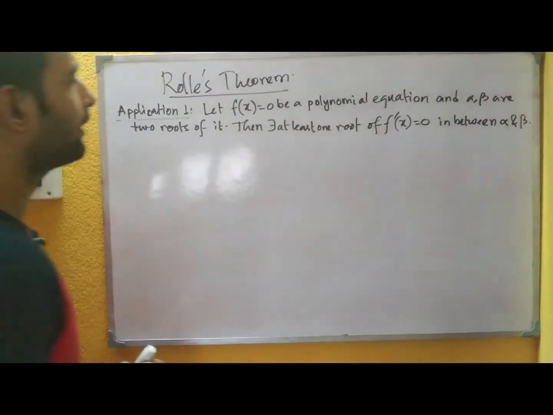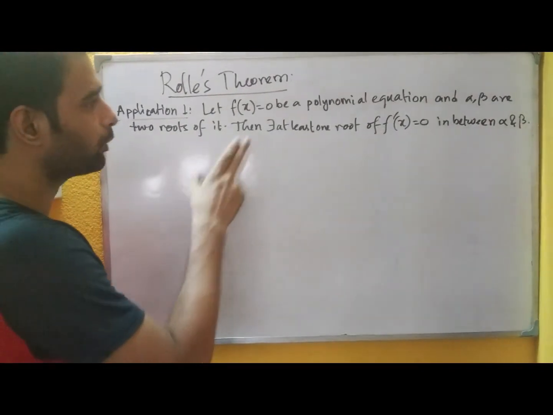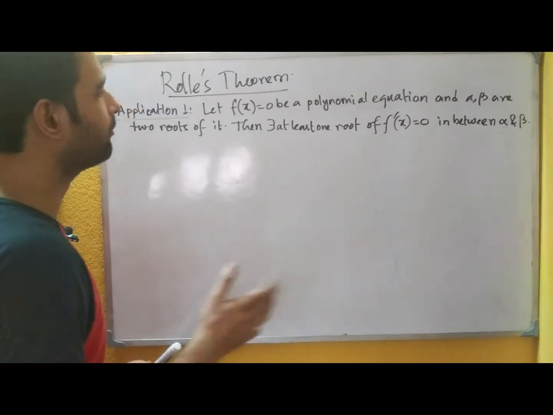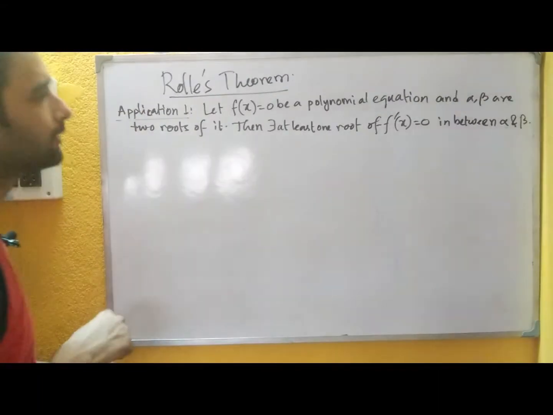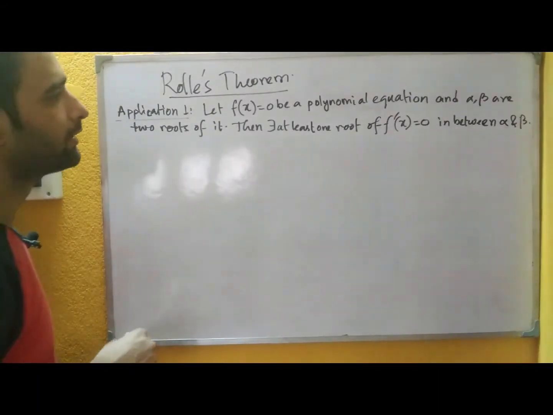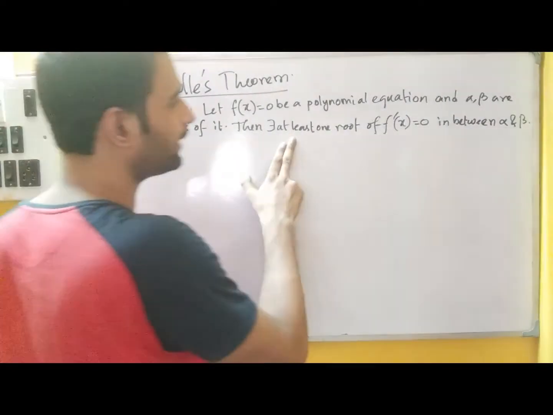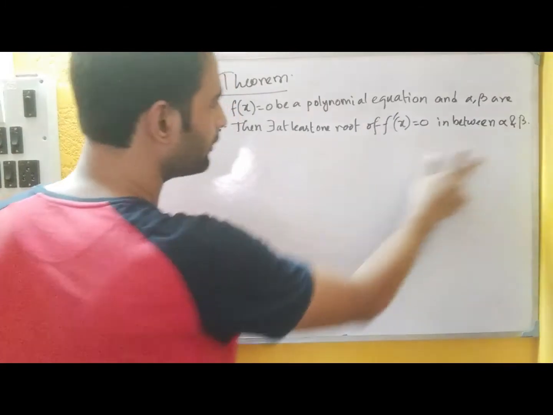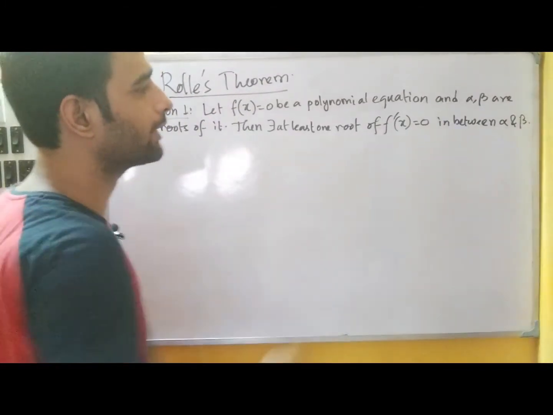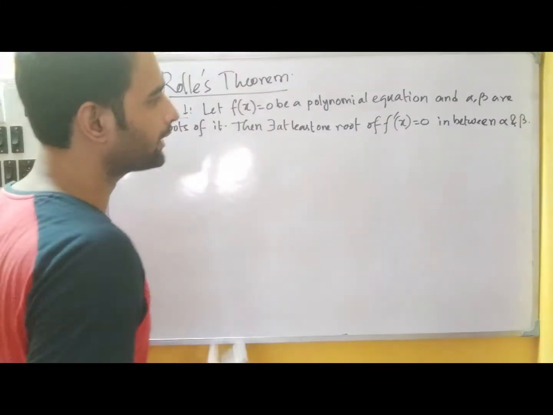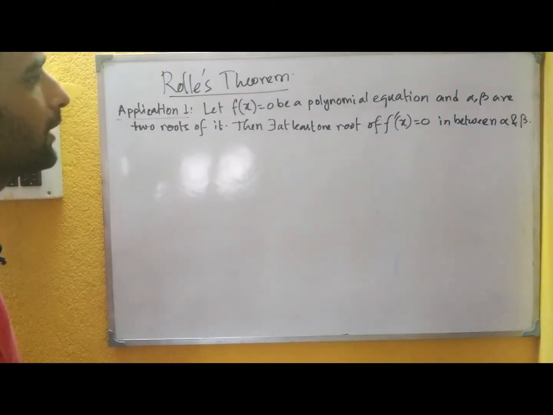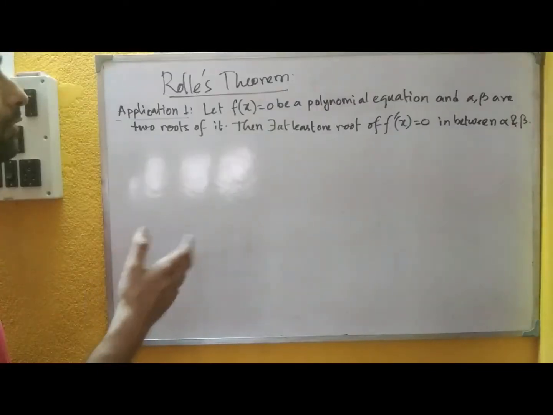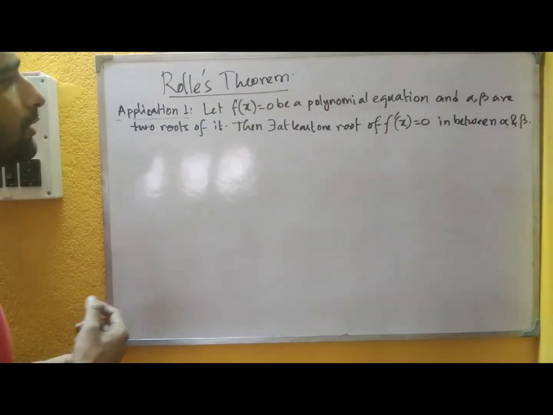Suppose we are having a polynomial equation and alpha and beta are two roots of this equation, then we will see that there should be at least one point between alpha and beta which should be a root of this equation f dash x equals to 0. That is called the derived equation of f x equal to 0. We can prove this assertion using Rolle's theorem.